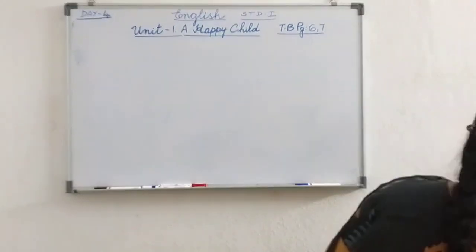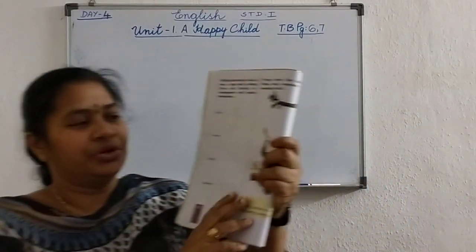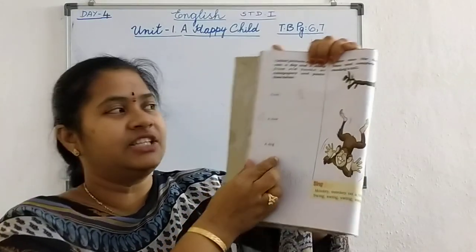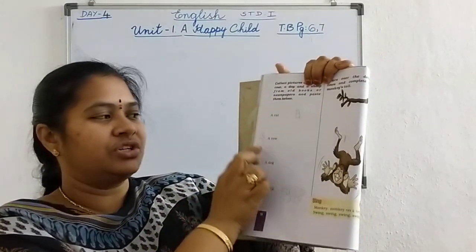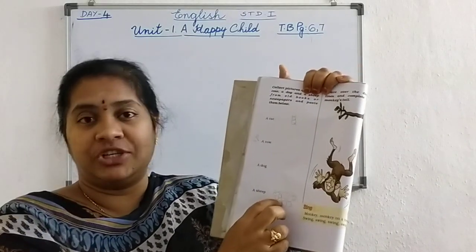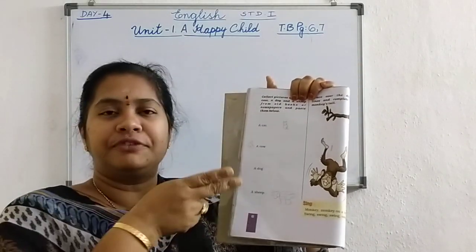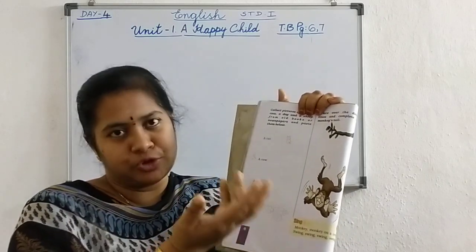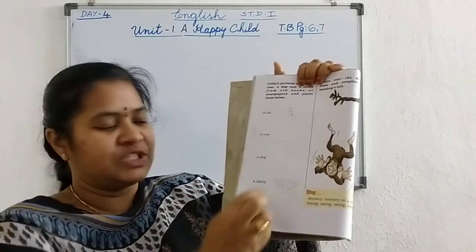Okay. Now, today we are going to do this exercise. Okay. Now, I told you to collect these pictures, no? Cat picture, cow picture, dog picture and sheep picture. Okay, you can cut from your old books or from the newspaper, any other books also. And you can paste them in this page.